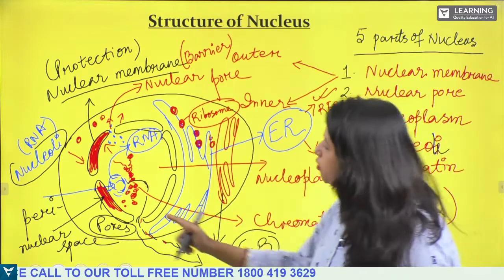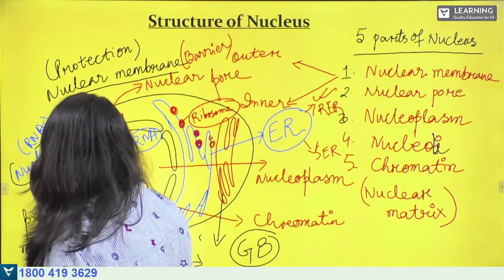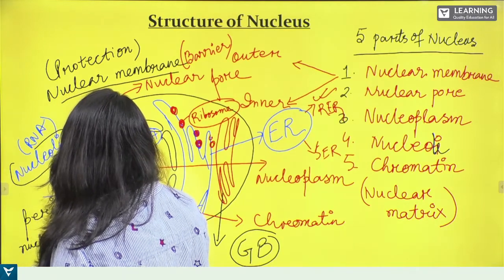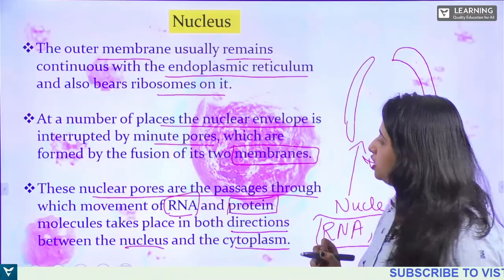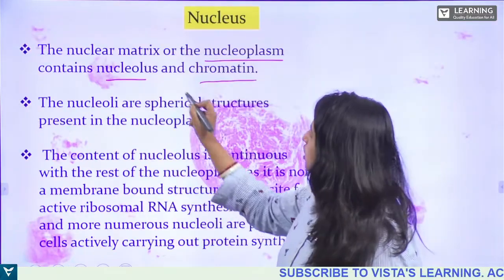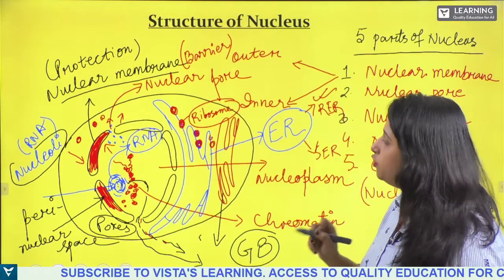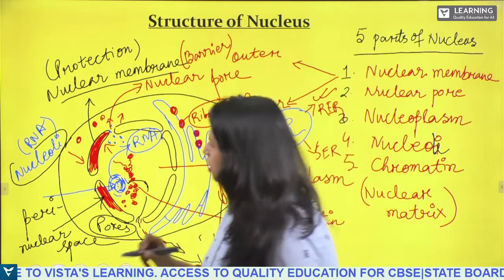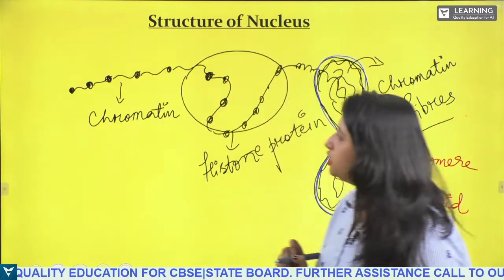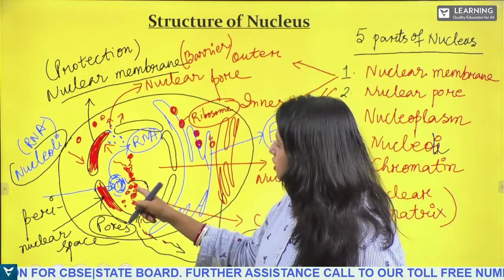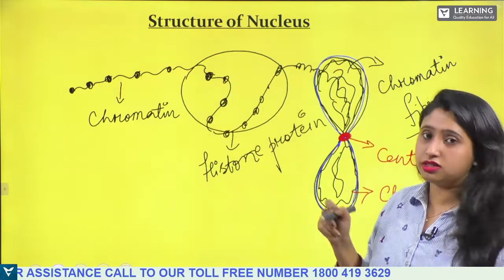Here you can see the nucleoli in the matrix. The matrix consists of nucleolus and chromatin. This red one is chromatin, right?